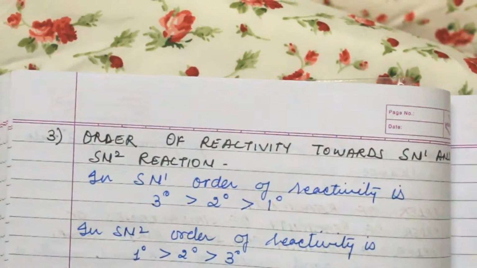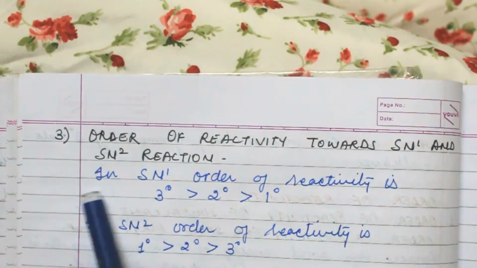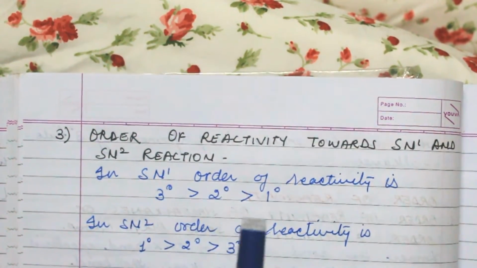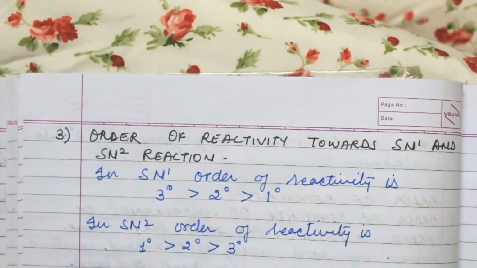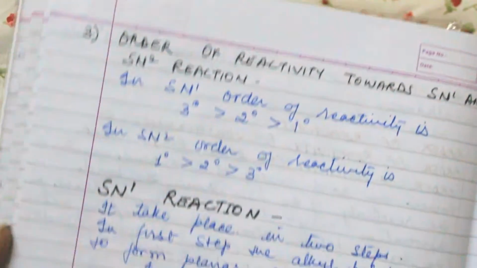Now, the order of reactivity toward SN1 and SN2 reactions. The order of reactivity in SN1 reaction is tertiary more reactive than secondary, then primary. On the contrary, in SN2 the order of reactivity is primary more reactive as compared to secondary and tertiary.